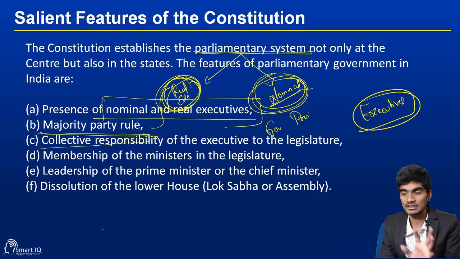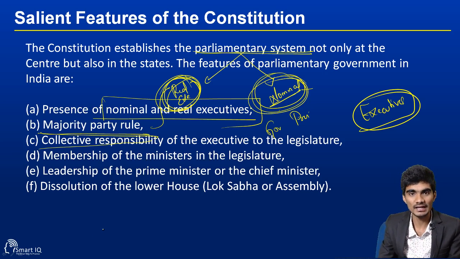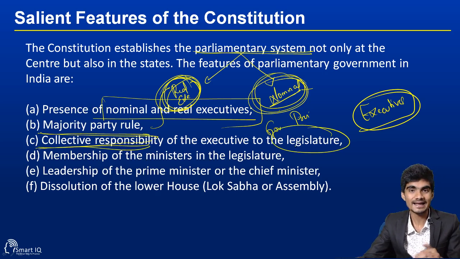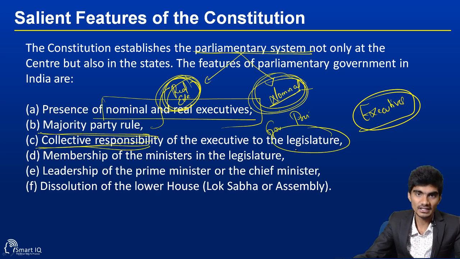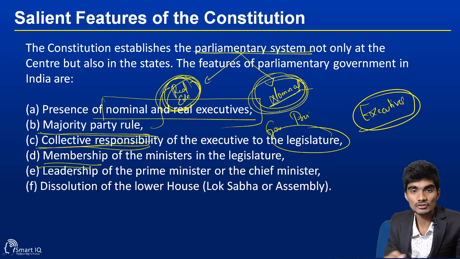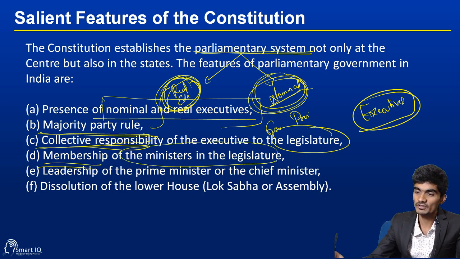And both the nominal executive and the real executive should be held collectively responsible to the legislature. They can't go behind the legislature without bringing notice to the legislature. The membership, their qualifications, and the procedures for the election are also main features of this parliamentary form of government.